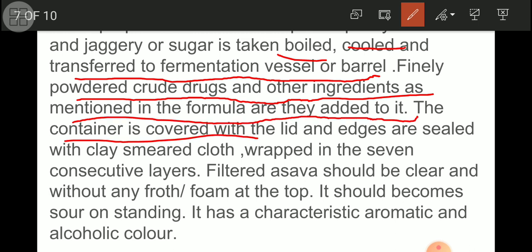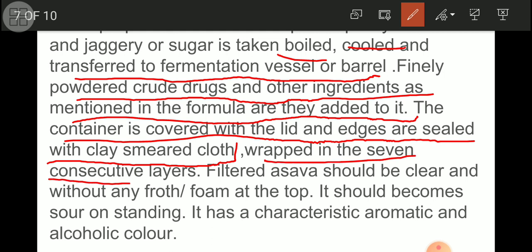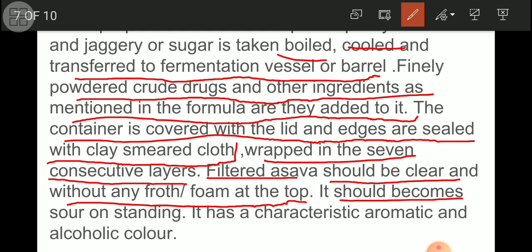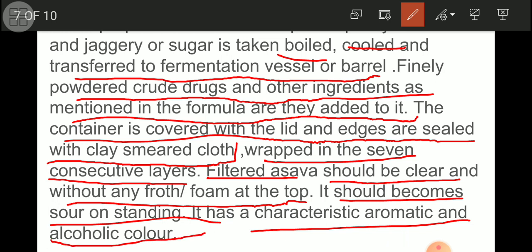The container is covered with the lid and edges are sealed with clay smeared cloth wrapped in 7 consecutive layers. Filtered, the asava should be clear and without any foam at the top. It should become sour on standing. It has a characteristic aromatic and alcoholic odor.